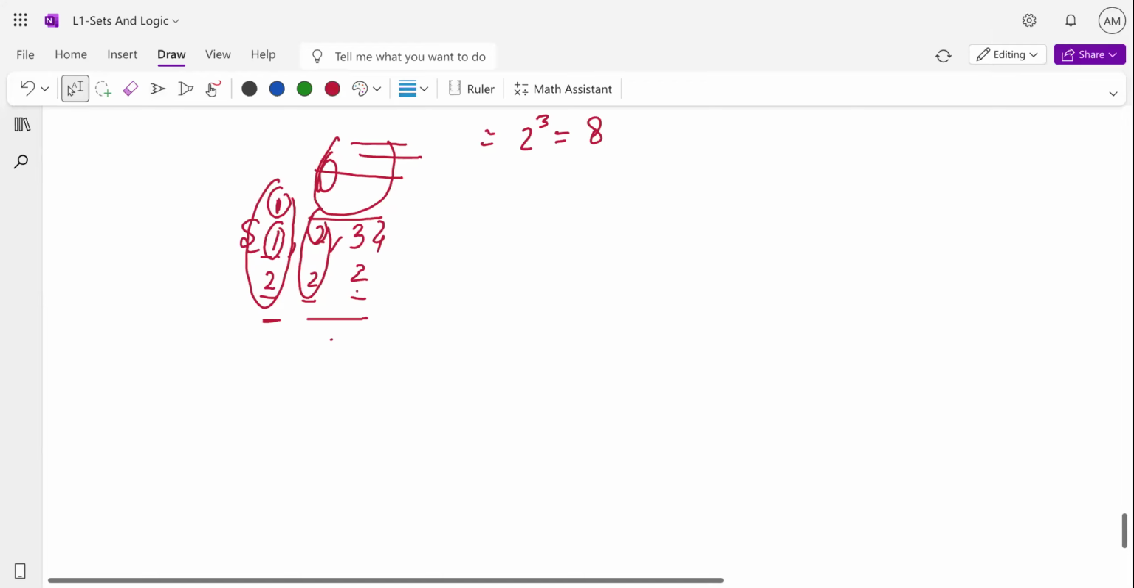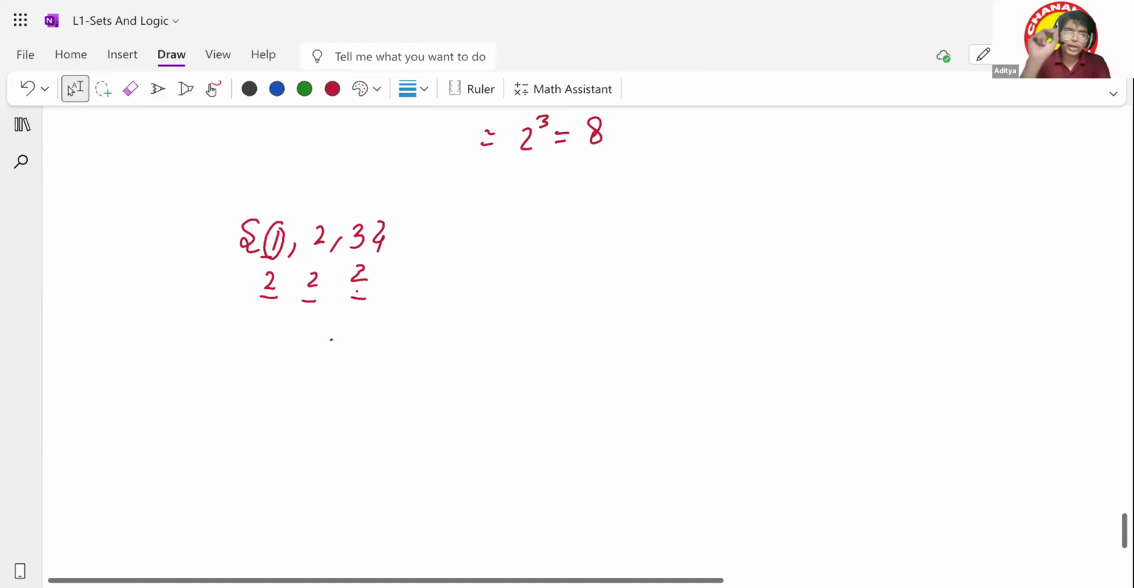Basically, it's about whether you want to take the element for your set or you don't want to take the element for the set. Is that clear?